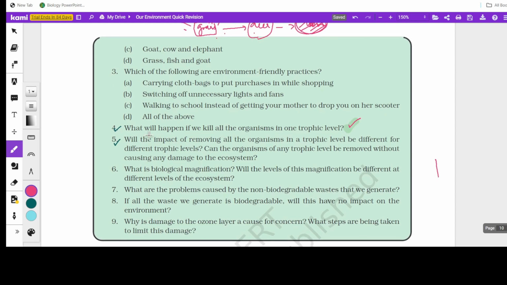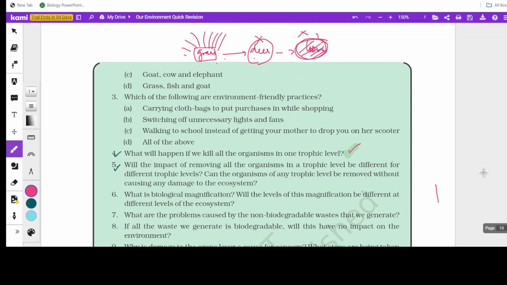Look at the next question. Will the impact of removing all the organisms in a trophic level be different for different trophic levels? We said that if the lion is eradicated, what will be the effect? If deer is eradicated, what will be the effect? If grass is eradicated, what will be the effect? If you think over it, each impact is different, right? So it is not the same. It will be different for different trophic levels.